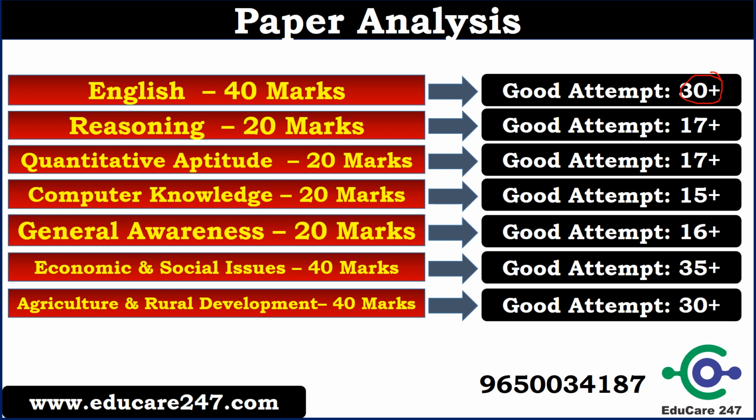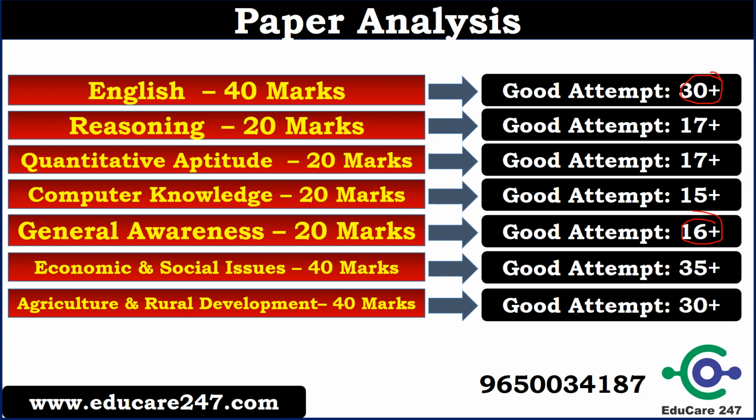General awareness was very easy. Most of the questions were from the February current affairs, so 16 plus attempt will be counted as a good attempt. Economic and social issues was a very normal paper. Questions were on government schemes, reports, budget, economic survey and basic current affairs. There were questions on PM Awas Yojana, Krishi Sinchai Yojana, Paramparagat Krishi Vikas Yojana, all things we have covered. There were questions on the HDI index, World Bank growth prediction and economic survey growth prediction. So very simple questions were there. So 35 plus attempt will be a good attempt.